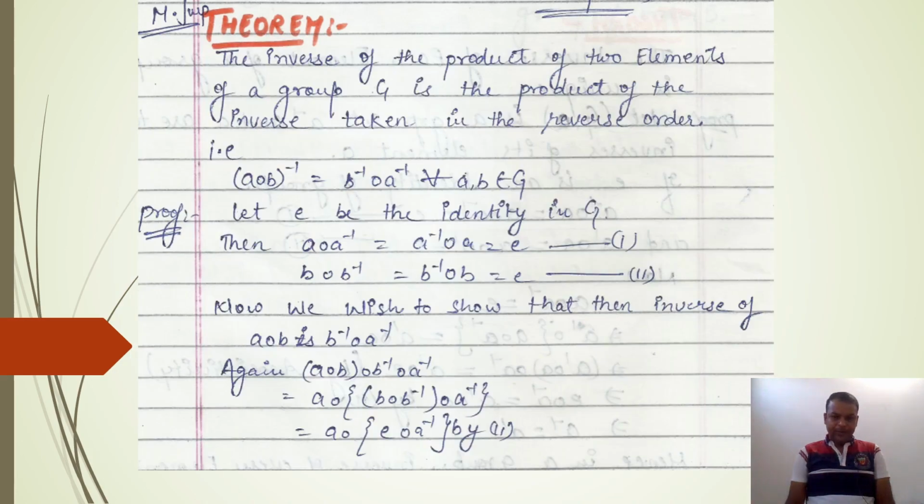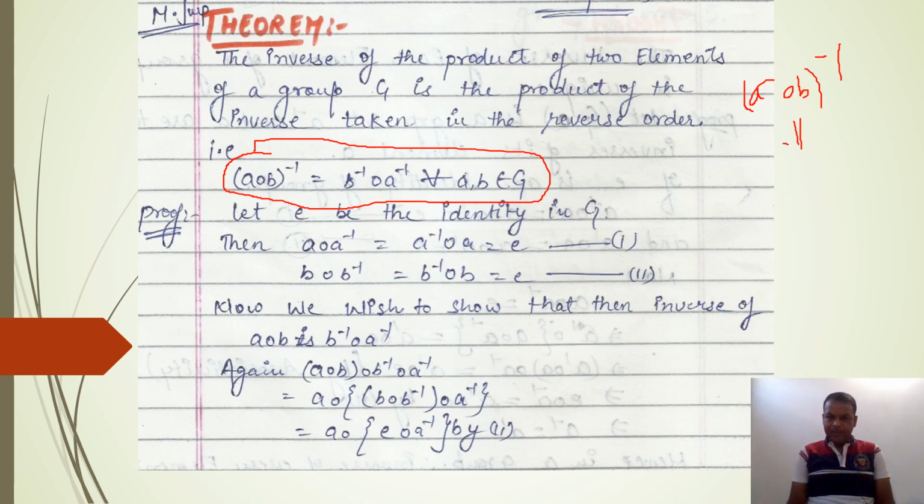In this theorem, we will prove this statement: if you want to take the inverse of the composition of two elements, then it will be equal to the composition of the inverse of these elements. It means A inverse and B inverse, the composition of the inverse of these elements, but in reverse order. Here the order will be reversed. So we will prove this, and students will remember that there is a logic to prove such types of problems.